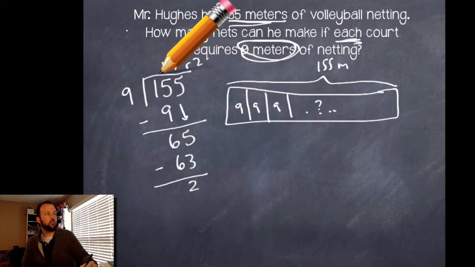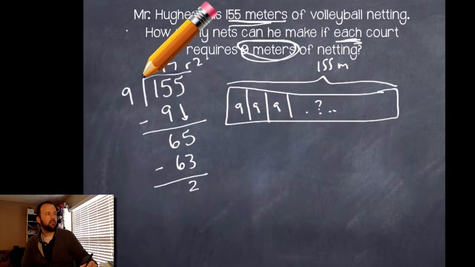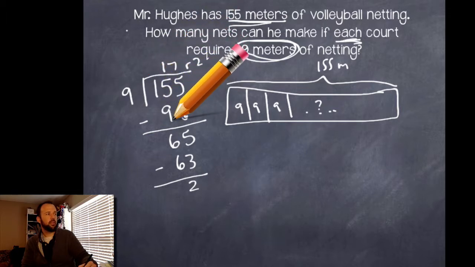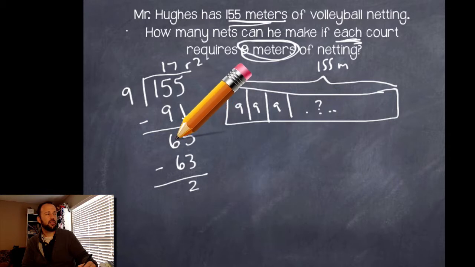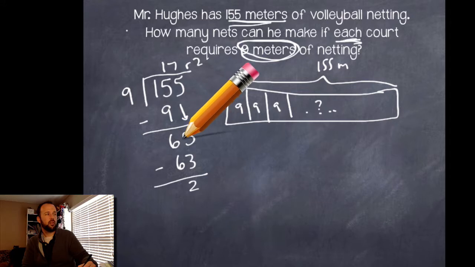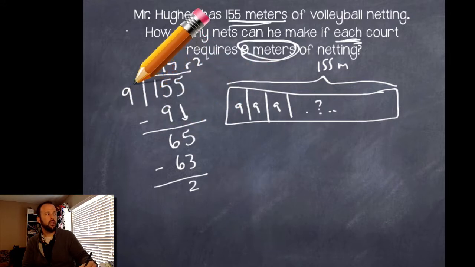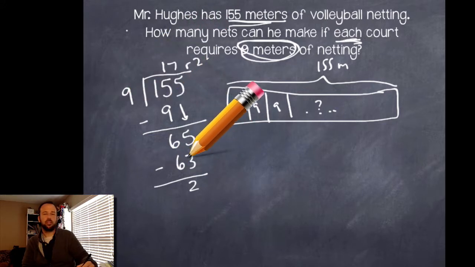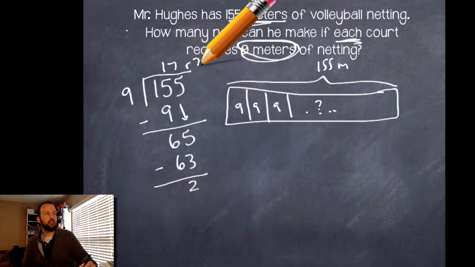All right, awesome. So when I take that 155 and divide it by 9, I can't take my 100s and put them into 9 groups. I don't have enough. 15 I do, though. If I take those 15 and put them into 9 groups, I'm only going to be able to put 1 in each group. So that's going to give me 9. When I subtract, I'll have 6 of those 10s left over. So I'm going to take those 10s and add them to my 1s. So I'll have 65 1s basically. And if I put them into groups of 9, we'll get about 7 in each group, which would give me 63. I'd use up 63 of them. I would subtract and I'd have 2 left over.